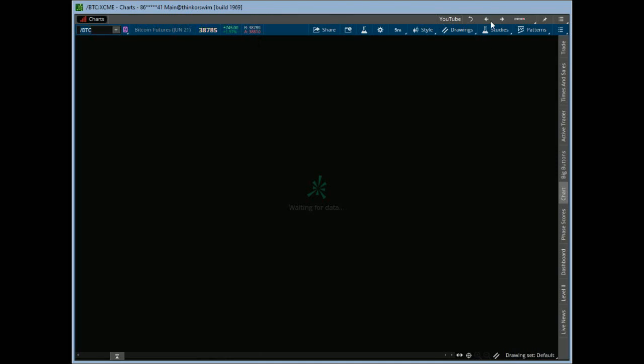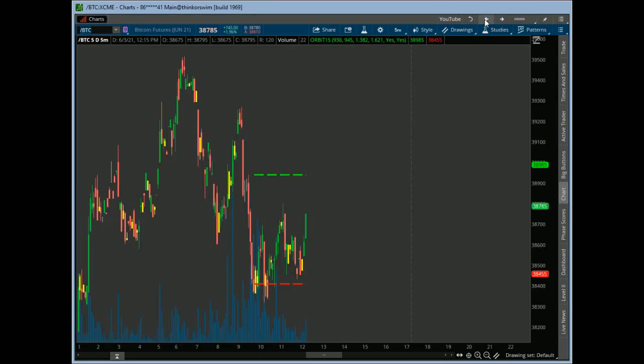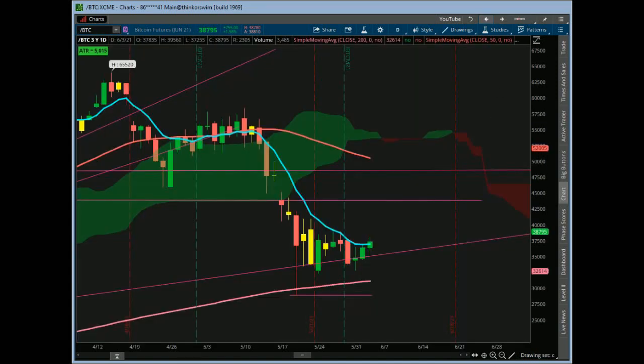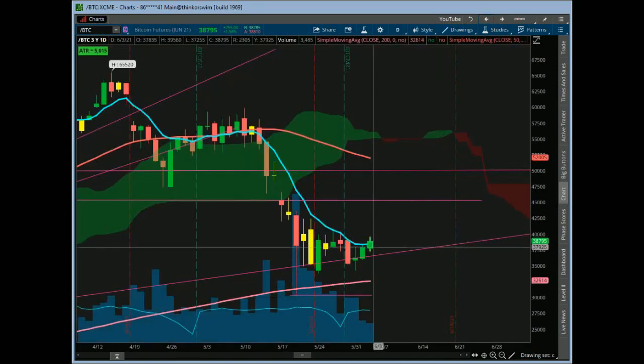What a move overnight, right, on Bitcoin for a big push up right here. Of course, it didn't really play along with the rest of the market too much, but we are back over the 80 MA, so that's good. Now we'll see if we can close above there with some volume. I'd like to see that for Bitcoin.